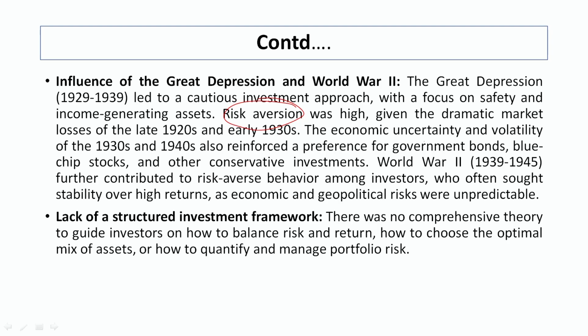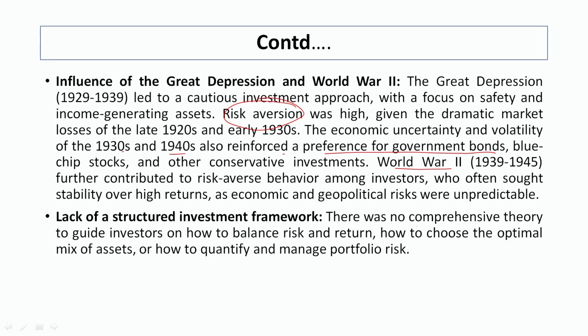The economic uncertainty and volatility of the 1930s and 40s reinforced a preference for government bonds, blue chip stocks and other conservative instruments. After World War II, risk-averse behavior was further strengthened because of geopolitical issues and the economic conditions of the countries. It became worse. Then, lack of structured investment frameworks. People didn't have any theory related to investments.